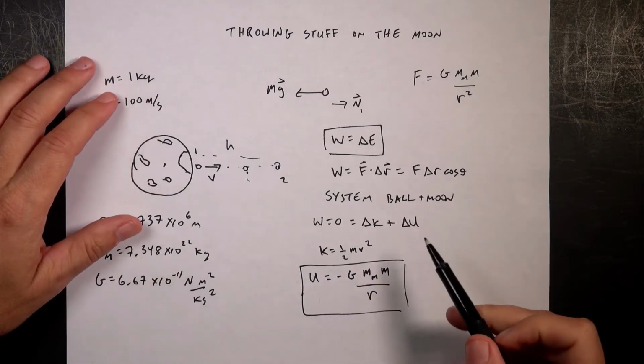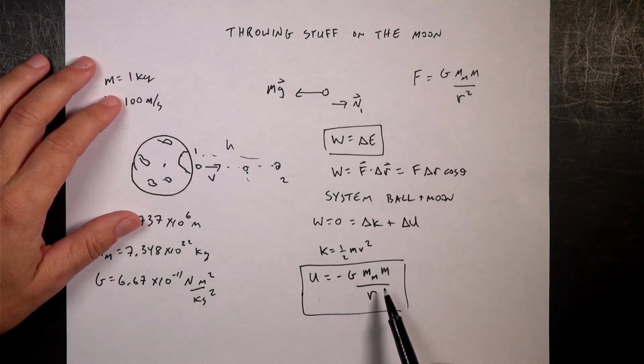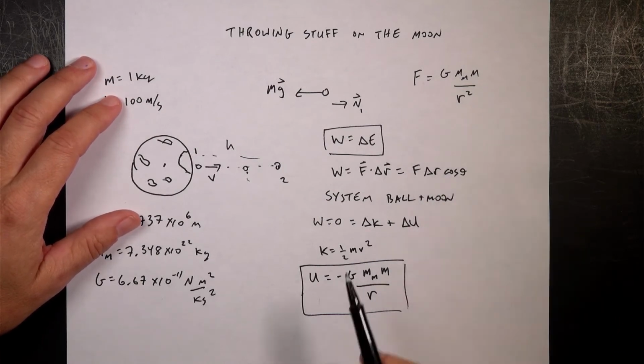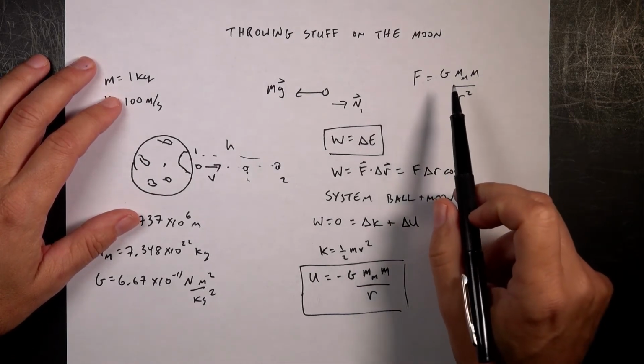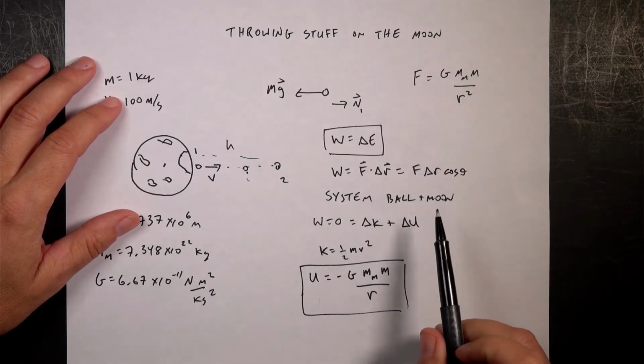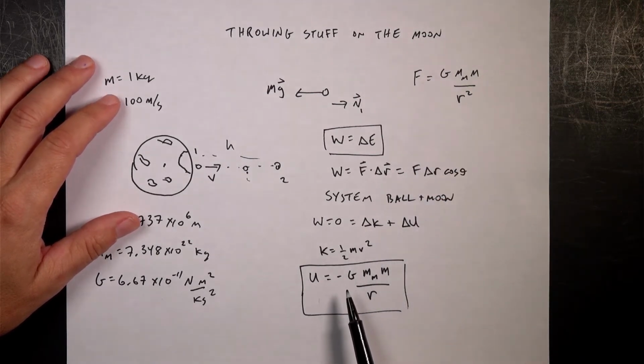You know, you can say, well, why is it negative? Why isn't it r squared? It looks a lot like that. It's got the G, it's got the two masses. Well, this is actually an energy, and that's a magnitude of a force. So they're different things. Why is it negative?